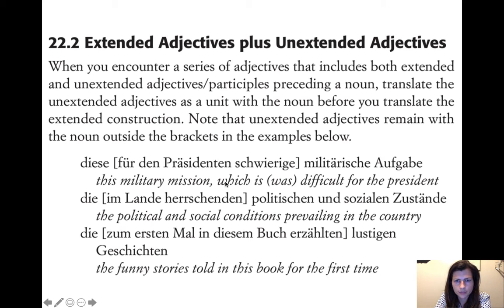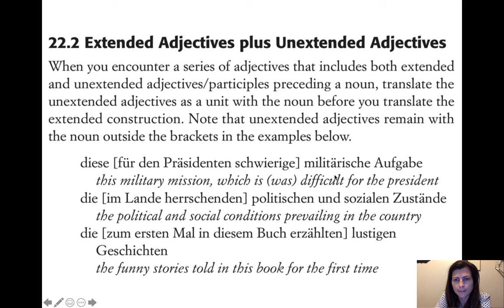Because the thing is, it's easy to look at these, schwierige and militärische, and it looks like those are just two regular adjectives sitting next to each other, but when you understand what the sentence means, you see that schwierige is part of the construction, and militärische is just describing Aufgabe, the mission, right? So it's like, what is schwierig even doing? What difficult? Difficult for whom? Difficult for the president.